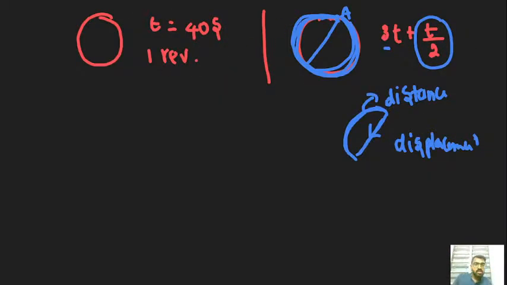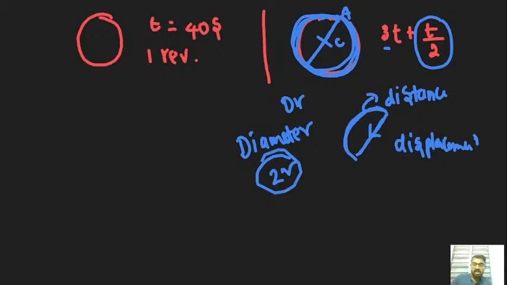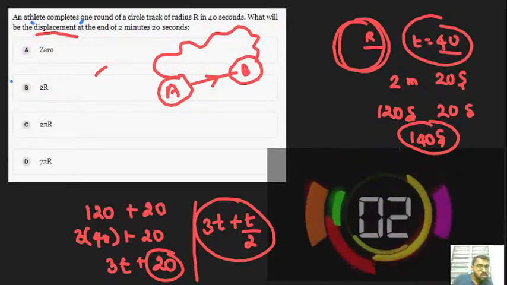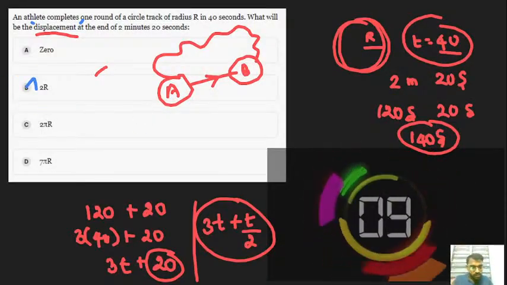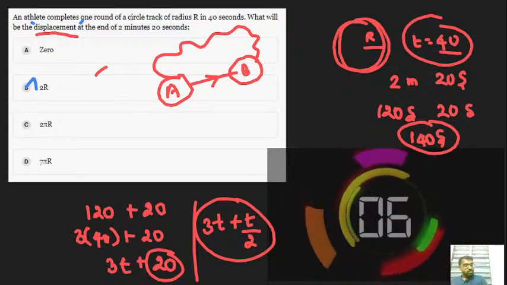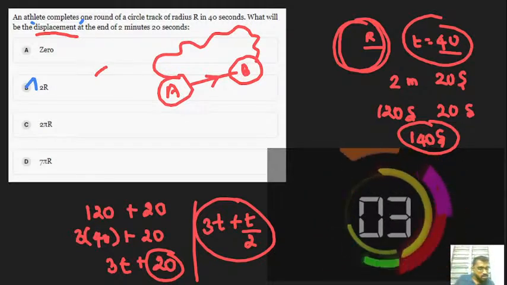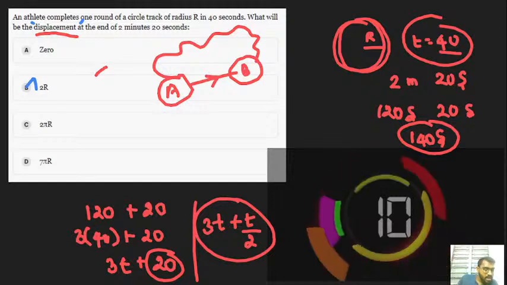Just look at this circle. Here the displacement is nothing but this line. The center lies in the circle, and according to the circle, this line is known as the diameter. Diameter is 2 times the radius. I hope you can easily understand. So the answer is option B, 2 times the radius.